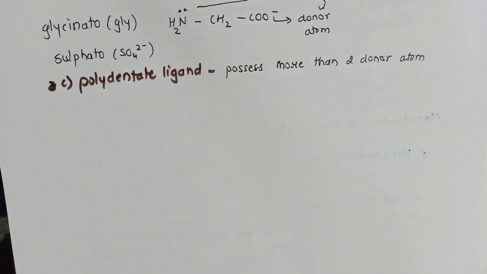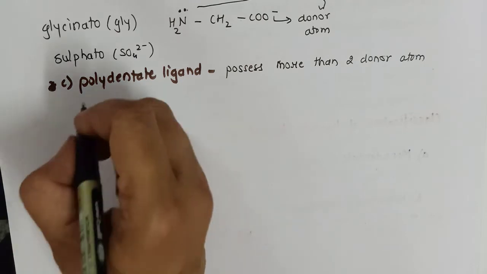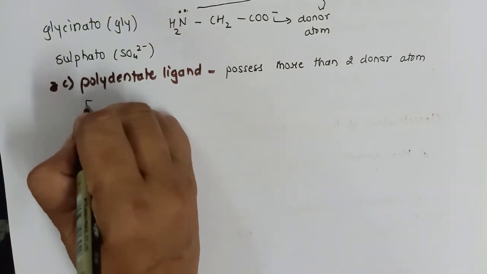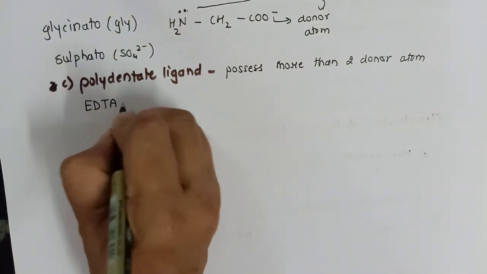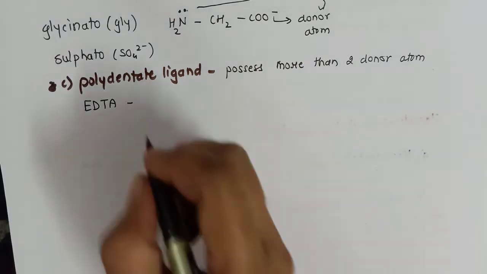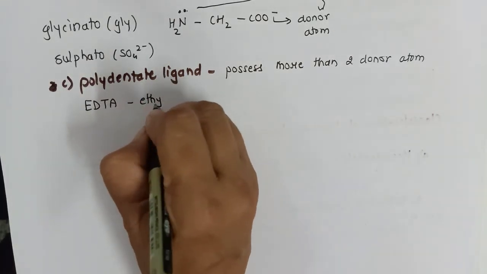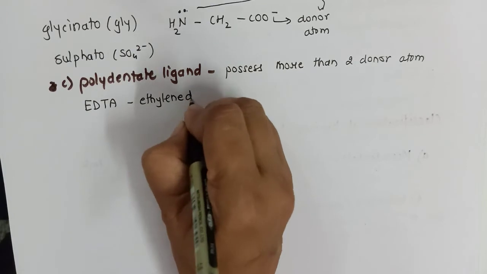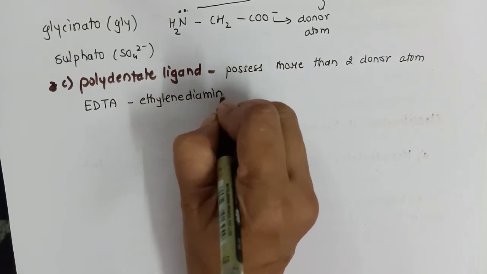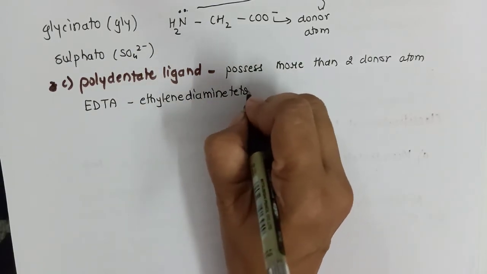Okay, let us discuss the example. I have already told you just now that EDTA is the most famous example, ethylenediaminetetraacetic acid.